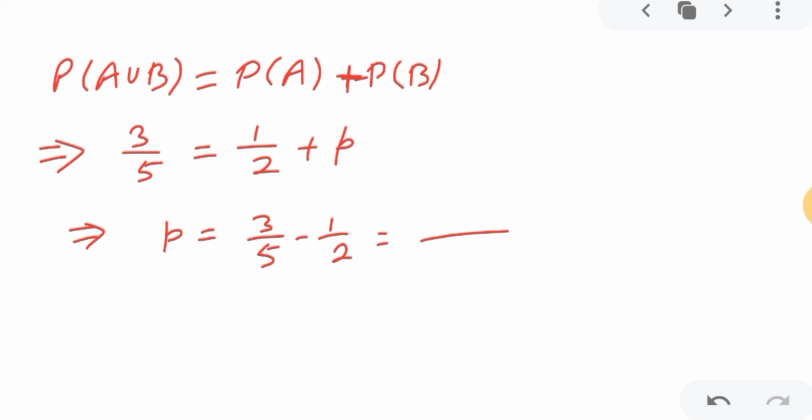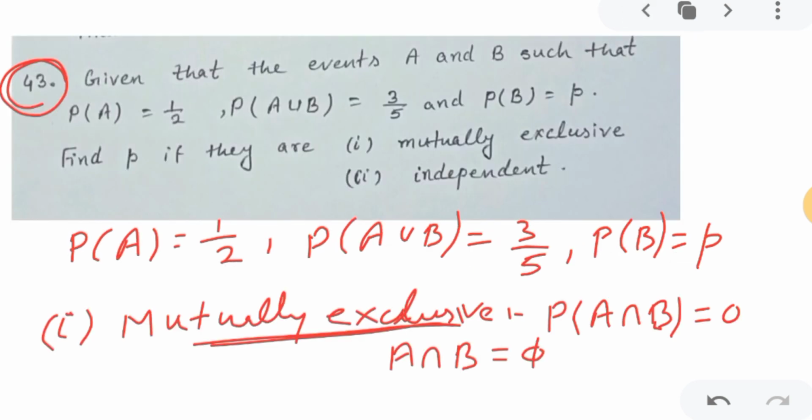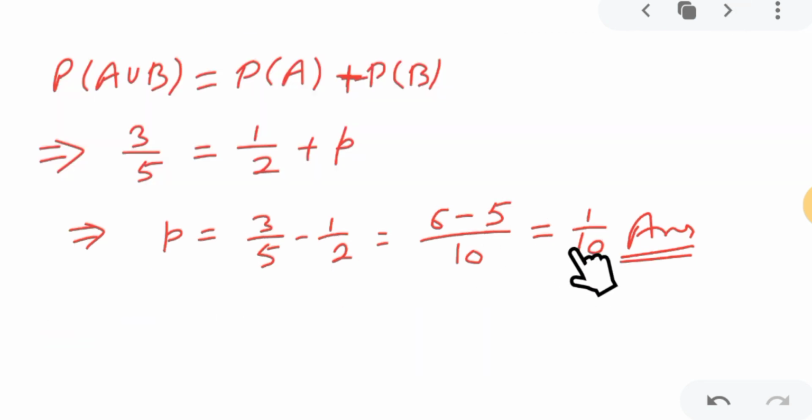Correct? So 10, 5 2s are 10, so 6 minus 2 is 5, so 1 upon 10. So the P value is 1 upon 10 in the first case, when the events are mutually exclusive. Now we'll come to the second part.